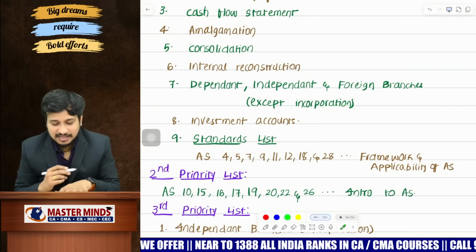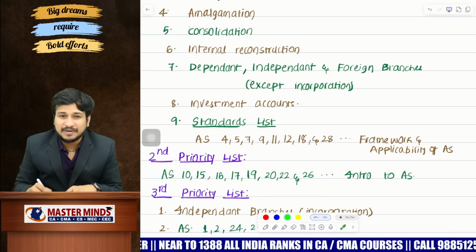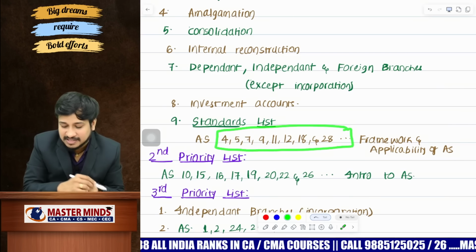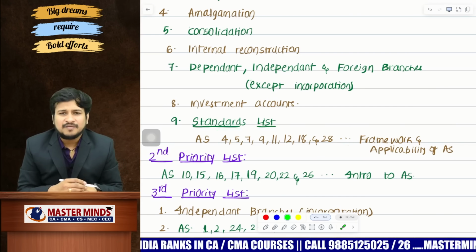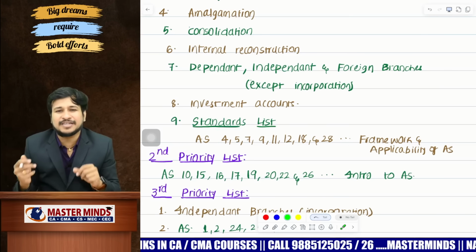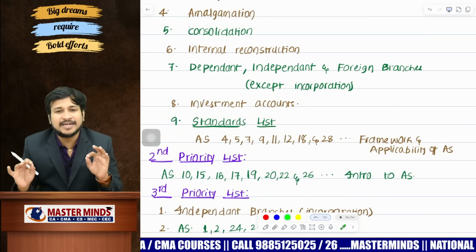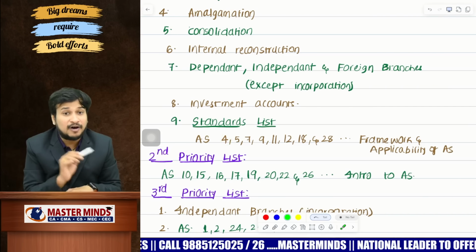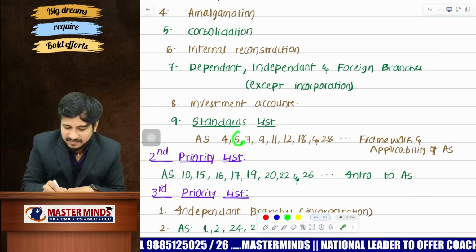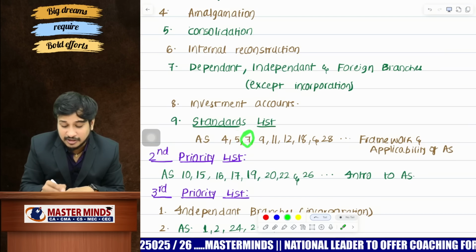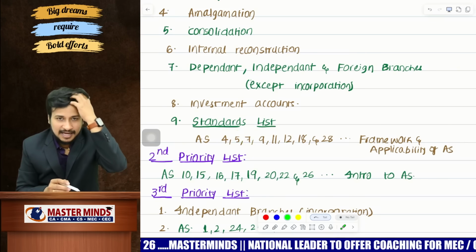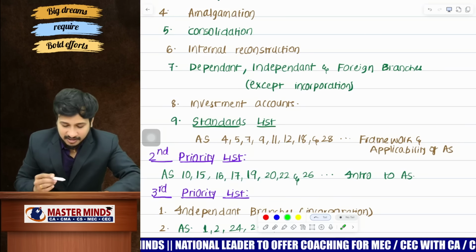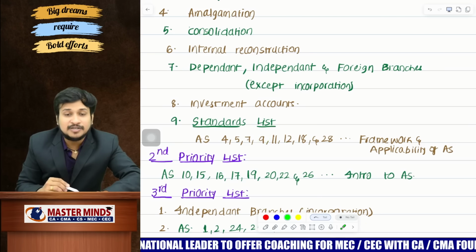And coming to the next one, the standards list. We are expecting at least one question in the compulsory questions from these standards. Of course, we are not announcing that it will happen for sure. It's a disclaimer that it may not happen. But AS 4, concentrate on provisions and application. AS 5, simple standard. AS 7, concentrate on the problematic areas and also special provisions like provision for loss, and the combining and segmenting concept. And coming to AS 9, concentrate on sale of goods.